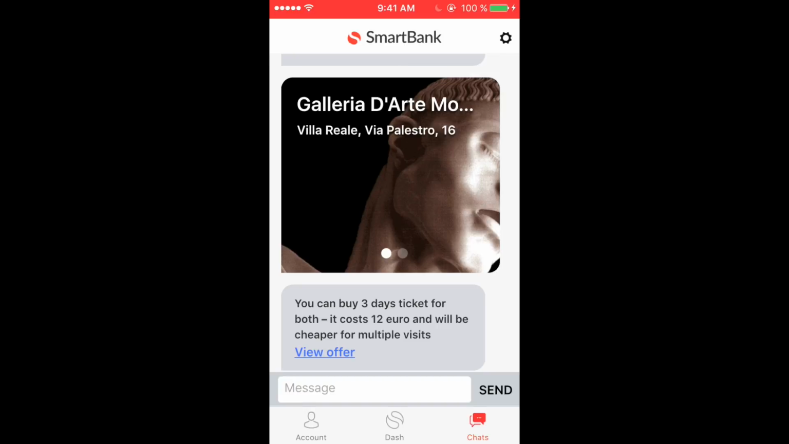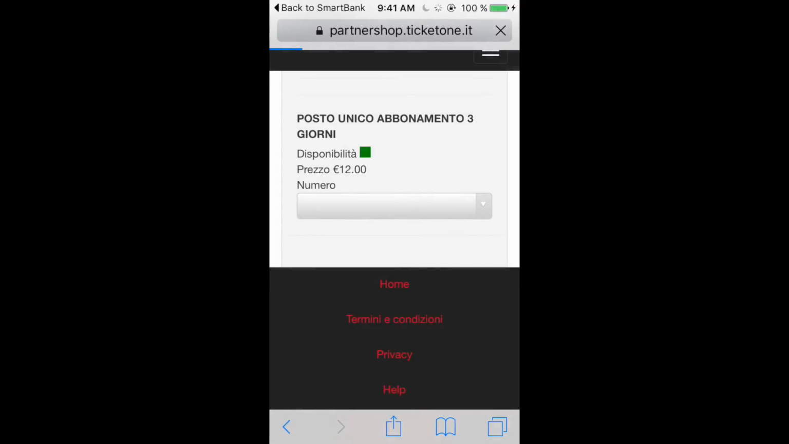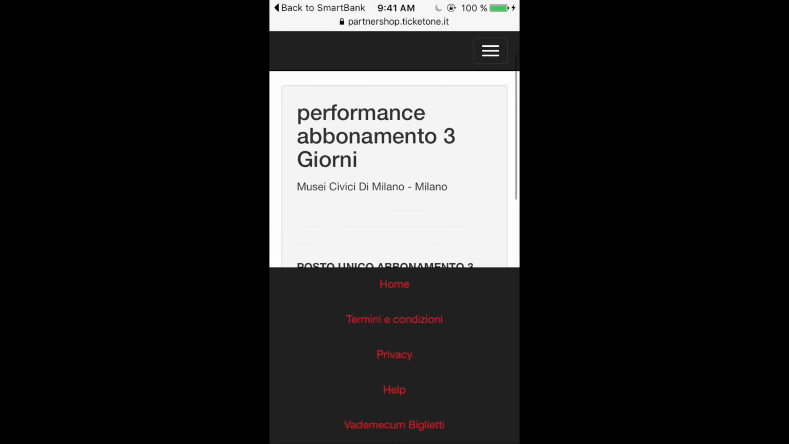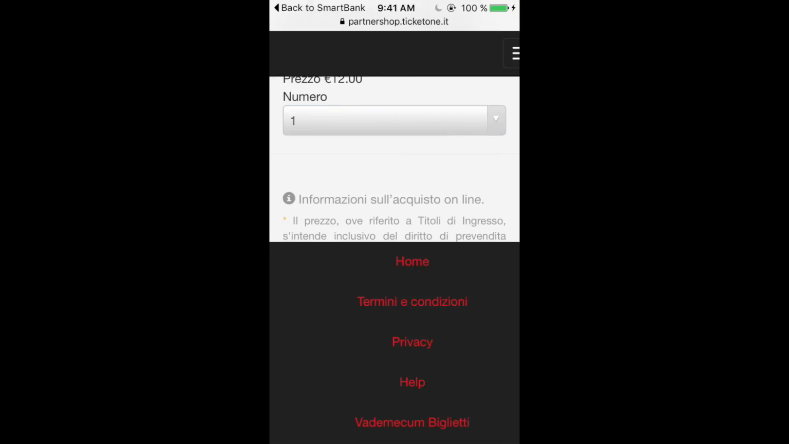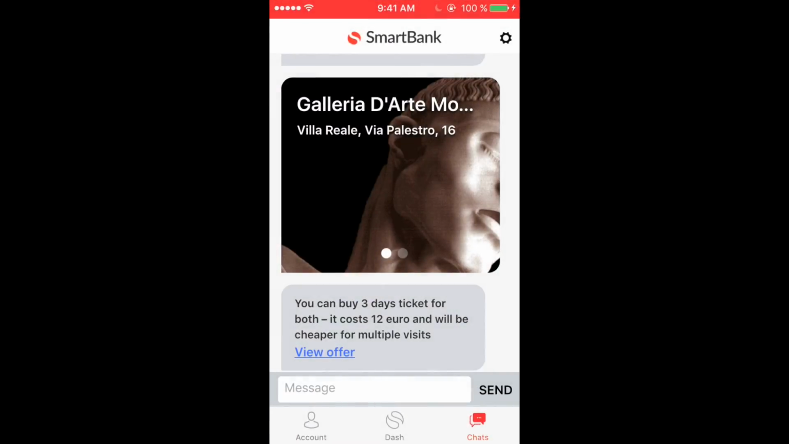And, as previously, SmartBank, based on my previous transactions, understood that I like specifically modern art museums and suggested a good deal to buy a 3-day ticket for both museums. It costs €12 and will be cheaper if you are going to more than one time each, so I can do it. Finally, that's just 2 weeks of my life, and so many cases where the bank could be really helpful.